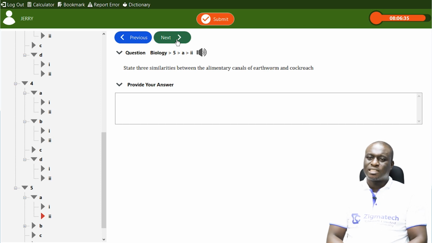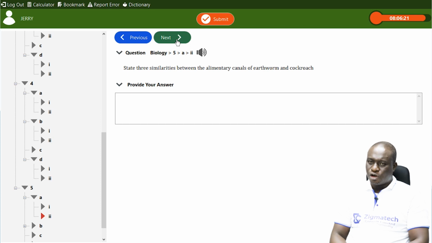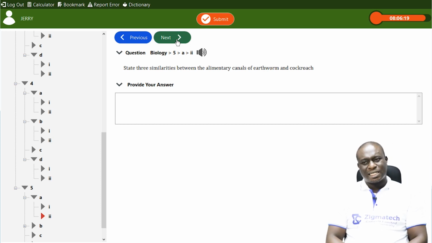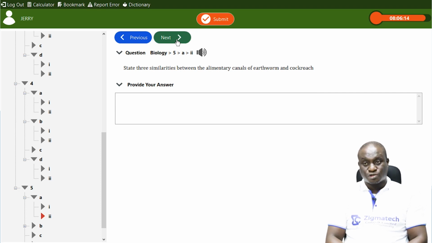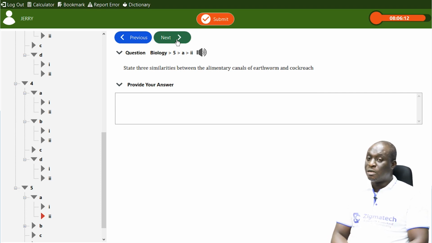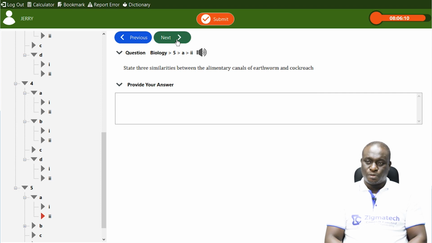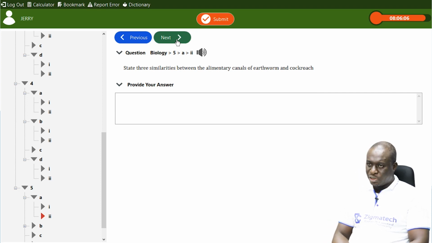Next question says, state 3 similarities between the alimentary canal of earthworm and a cockroach. Now, looking at an earthworm, similarities. They both have mouths. Number 2, they both have what we call crop. A crop is where food is stored temporarily.